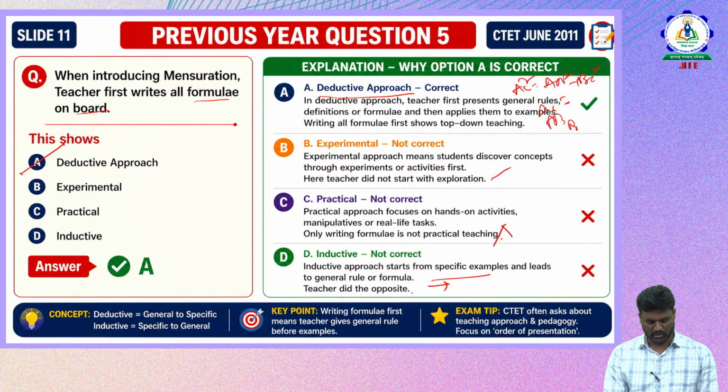So remember, deductive approach means general to specific, and inductive approach means specific to general. Writing the formula first means the teacher gives the general rule before the examples. So which is the correct answer for this? We introduce mensuration, and the teacher first writes all the formulas on the board. So in the deductive approach only, first the teacher writes the formula, then tries to introduce the concept. So the deductive approach is the correct answer for this.